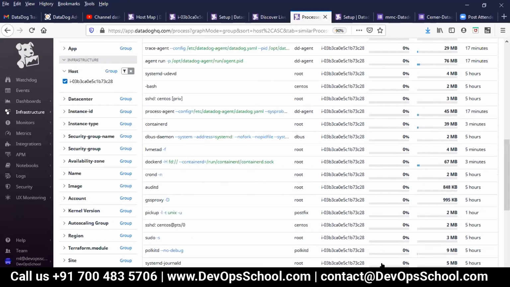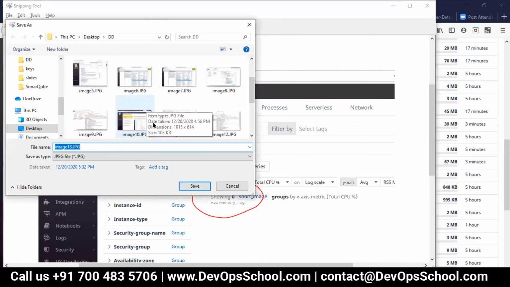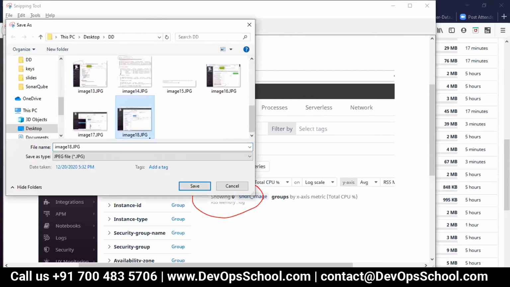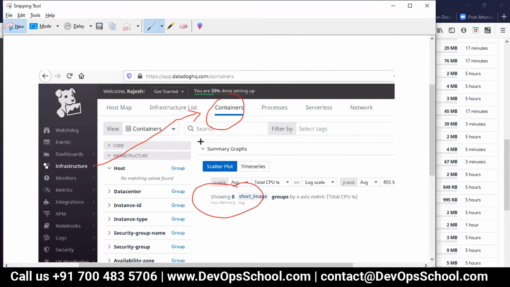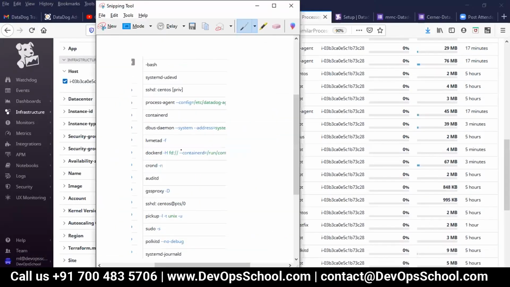So guys, if you run Docker, a few processes run actually. Look at this. Did I store this image? Yeah. So here, look at this very carefully. Here, containerd. What is containerd? I will let you learn it yourself. dockerd.